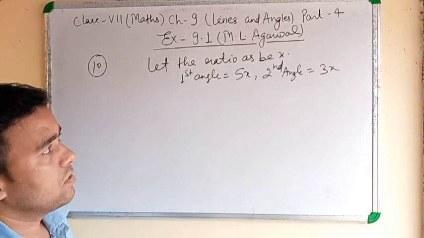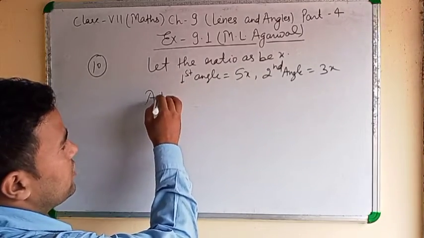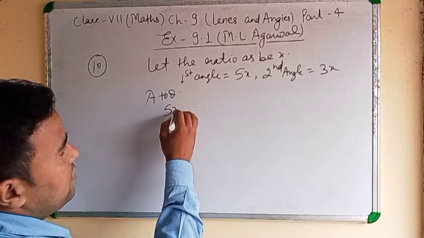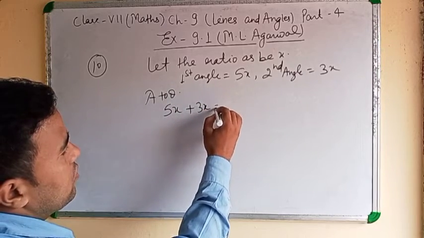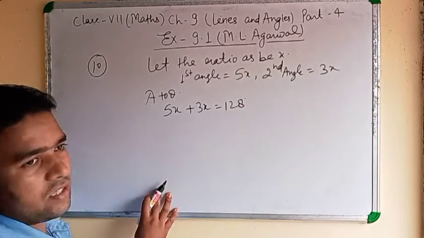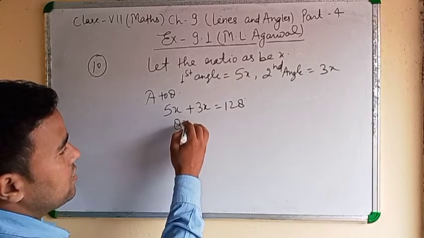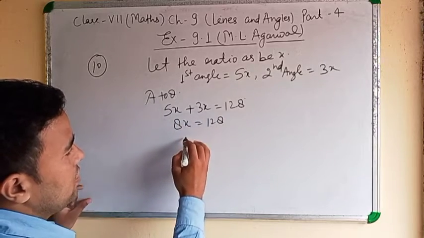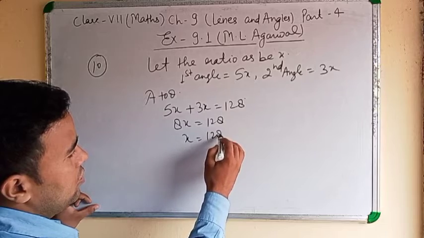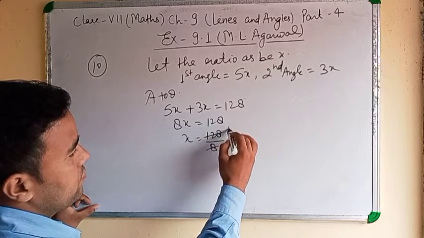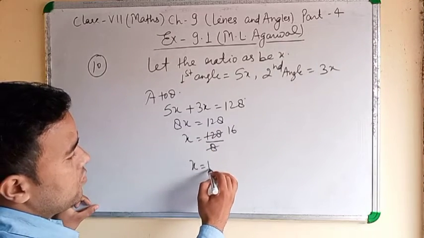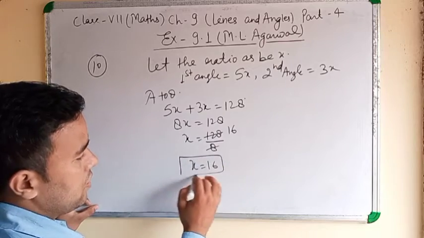They together means, according to the question, 5x plus 3x equal to 128. Clear? 8x equal to 128, x equal to 128 by 8. x equal to 16. Clear?